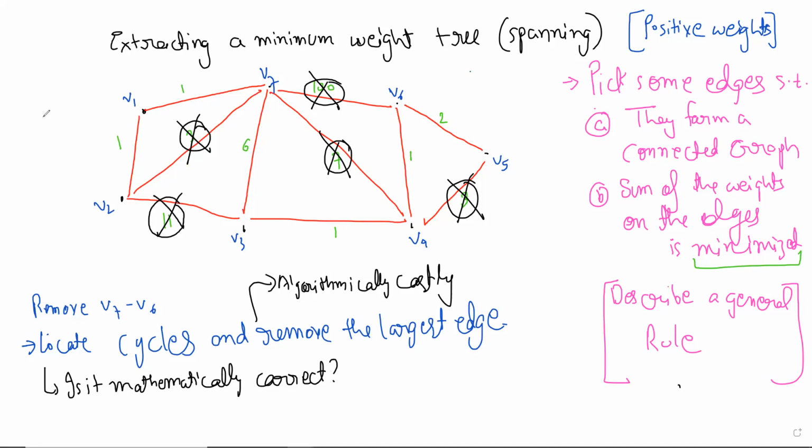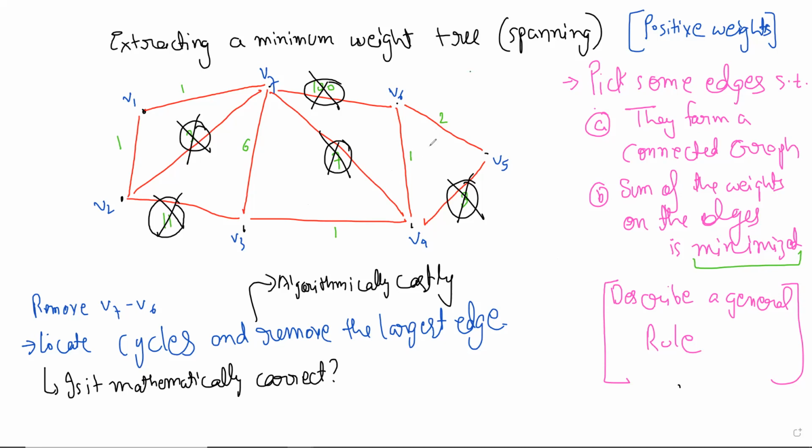And you can check. So first thing, this is a tree. Does everybody see that? You don't have to check too much, right? You can just see that it is connected, because at each stage, use the theory we have, or just do the mathematical way, at every stage we have only removed edges from cycles. So this will be connected, and there are no more cycles. So this is a tree.